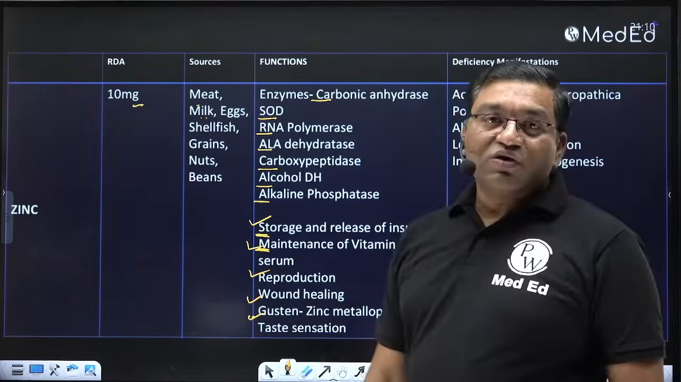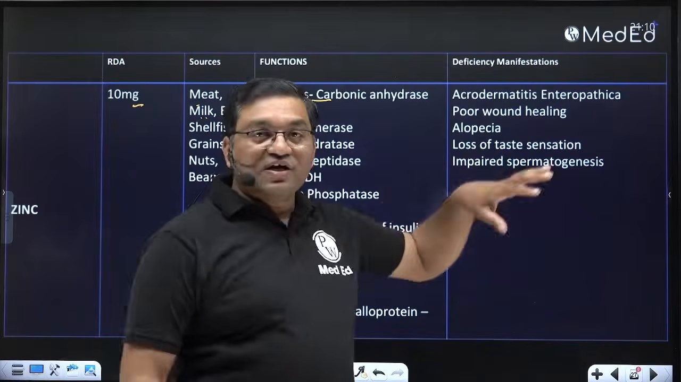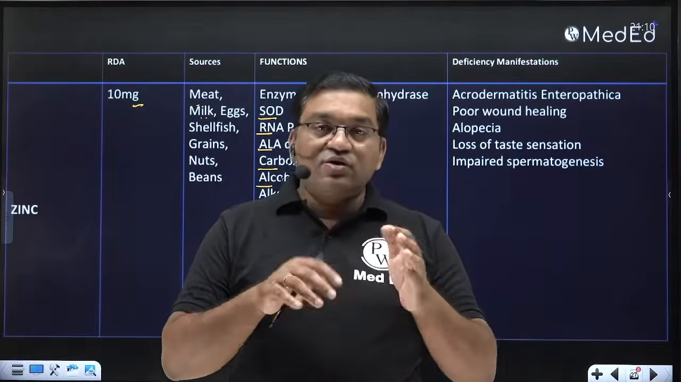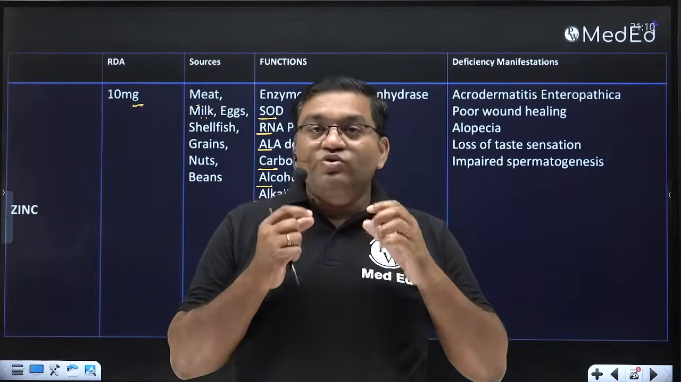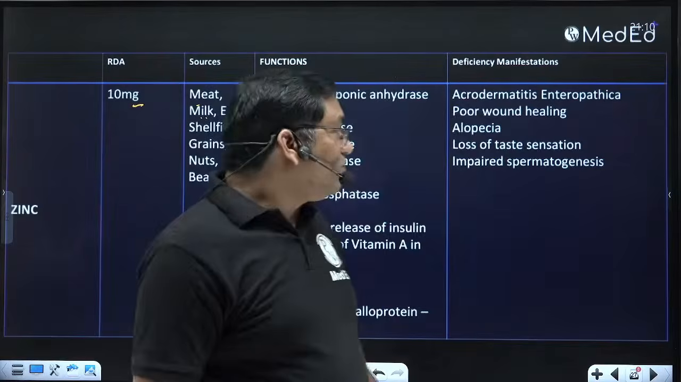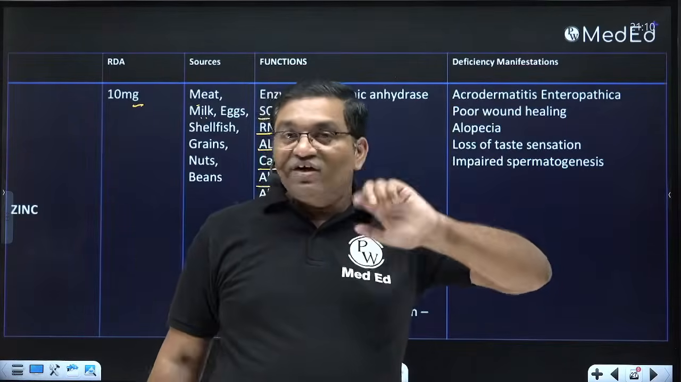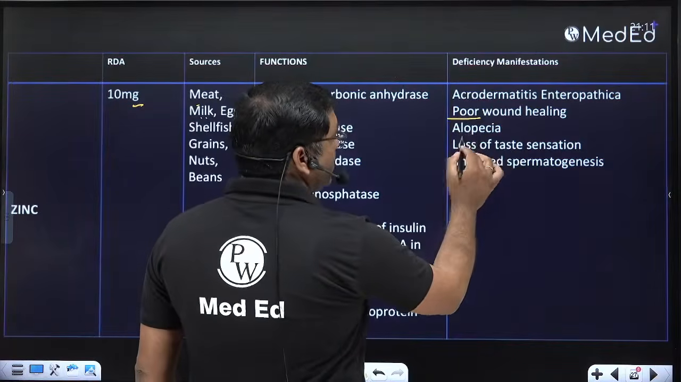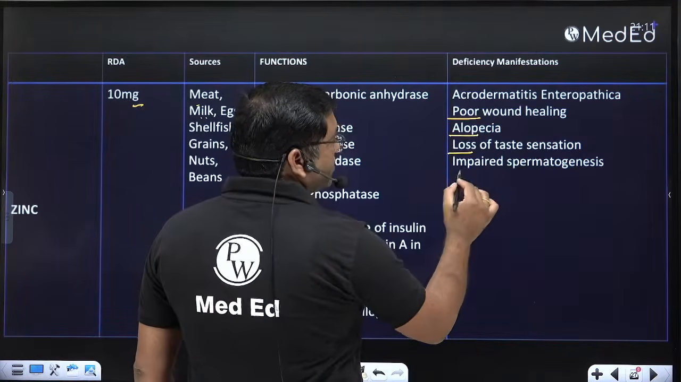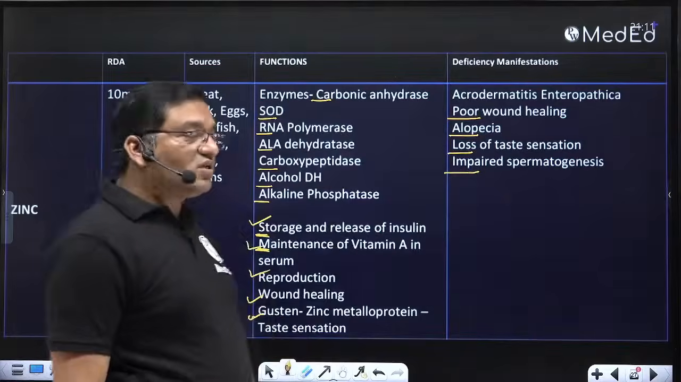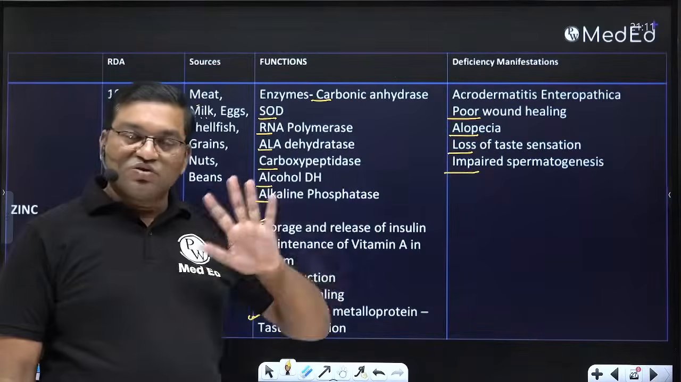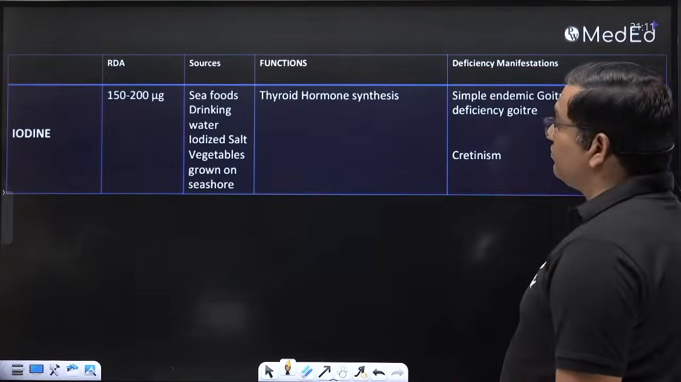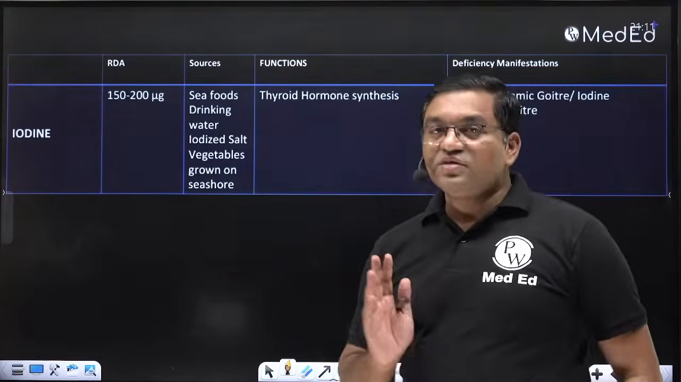Deficiency causes acrodermatitis enteropathica, where there is dermatitis involving the acral, meaning distal parts of the body: fingers, nose, mouth, toes, and perineal area. This typically affects the infant. Then there is poor wound healing in zinc deficiency, hair loss, loss of taste sensation, and impaired spermatogenesis. These are the features of zinc deficiency. So this is a very important mineral, zinc. So this is about zinc.